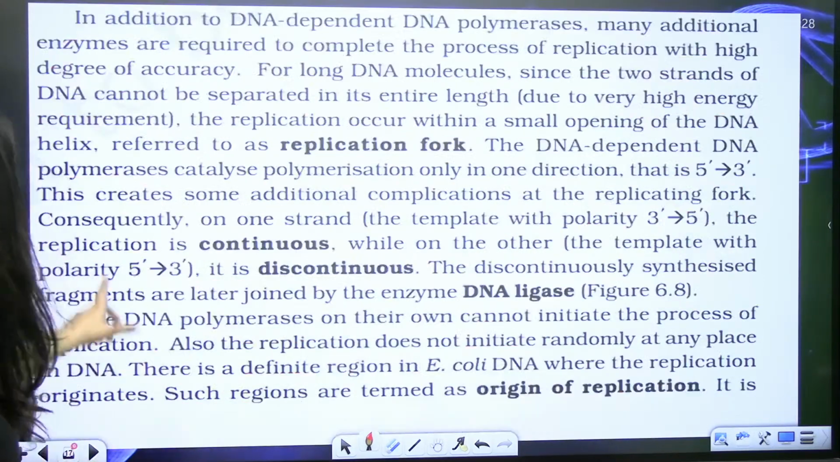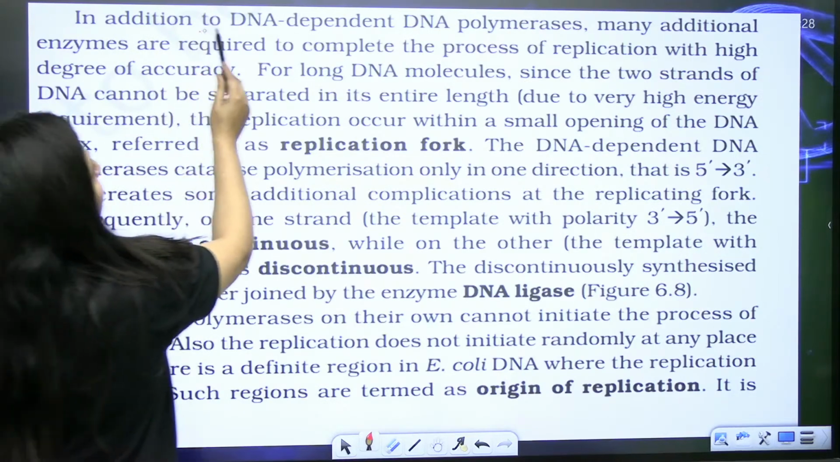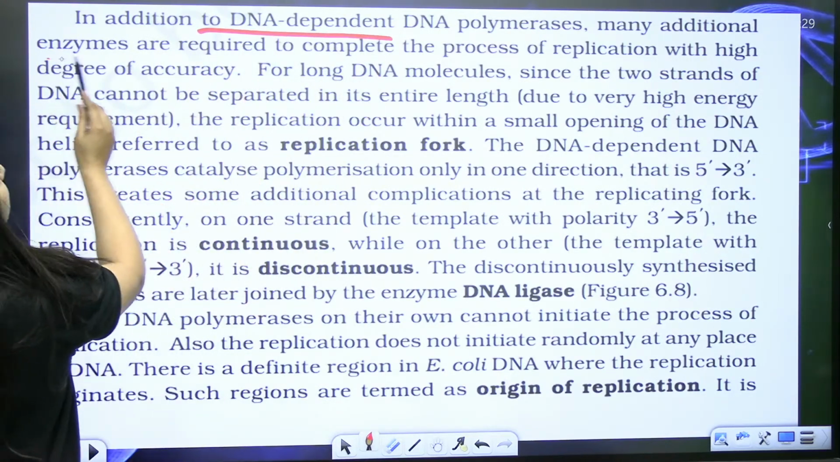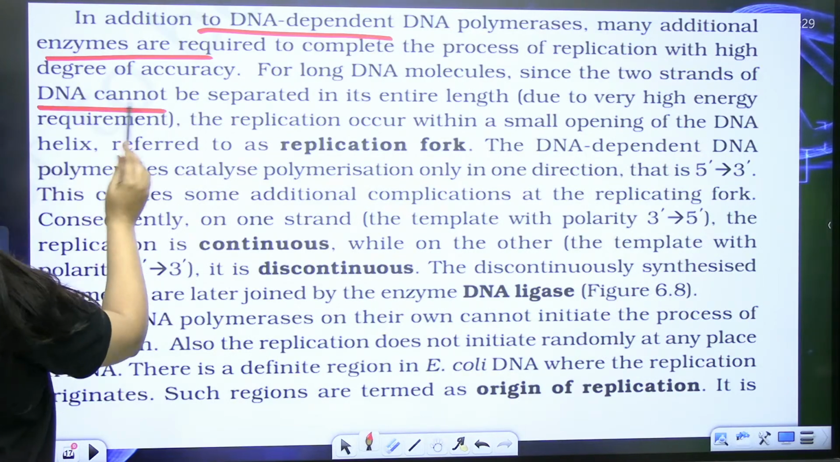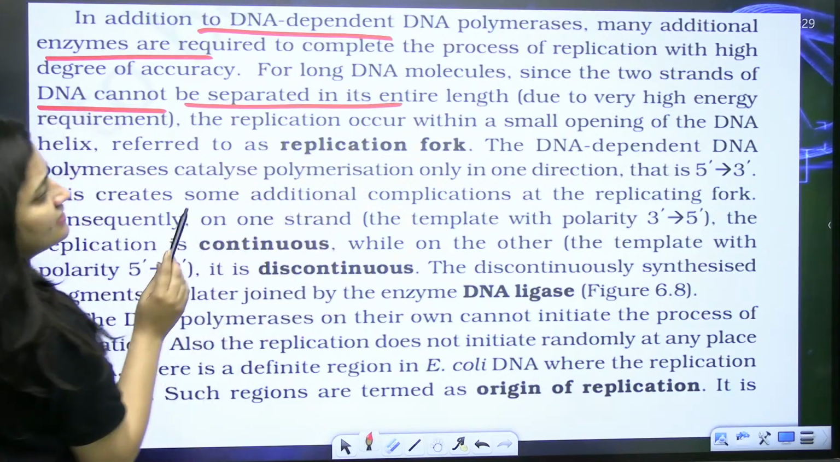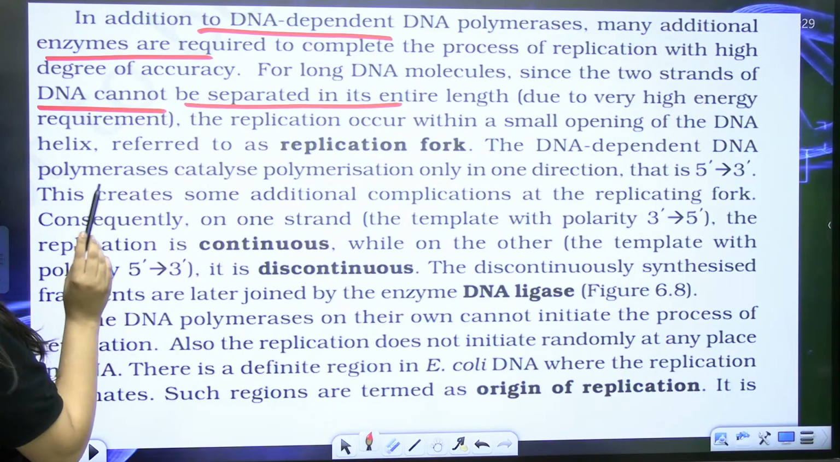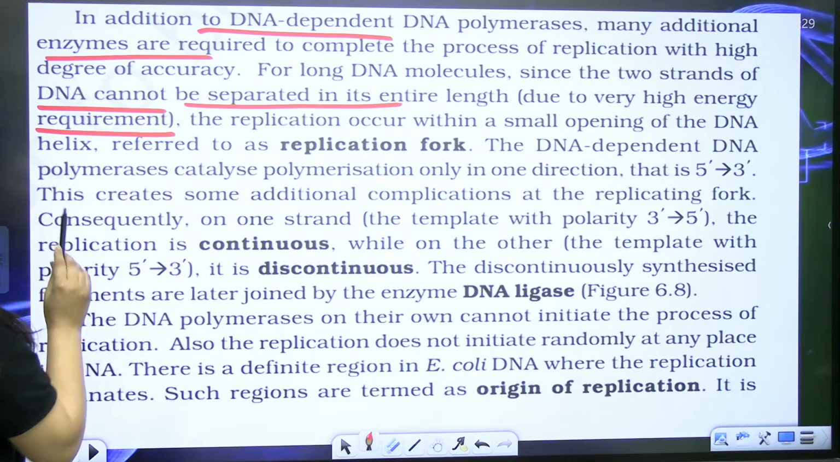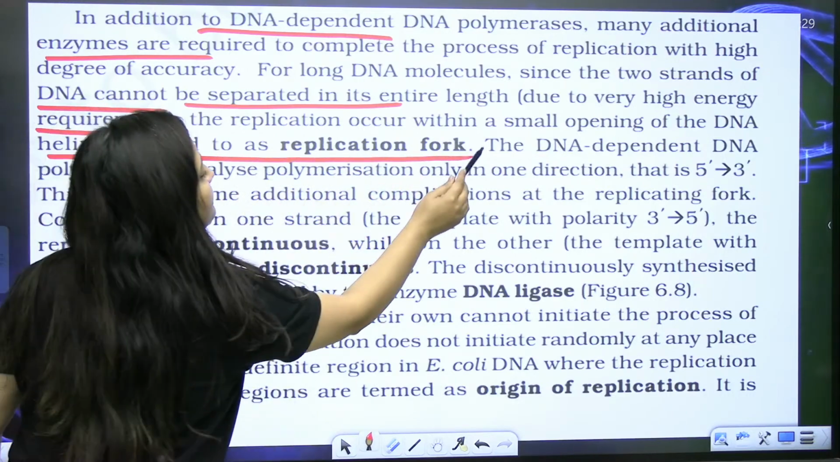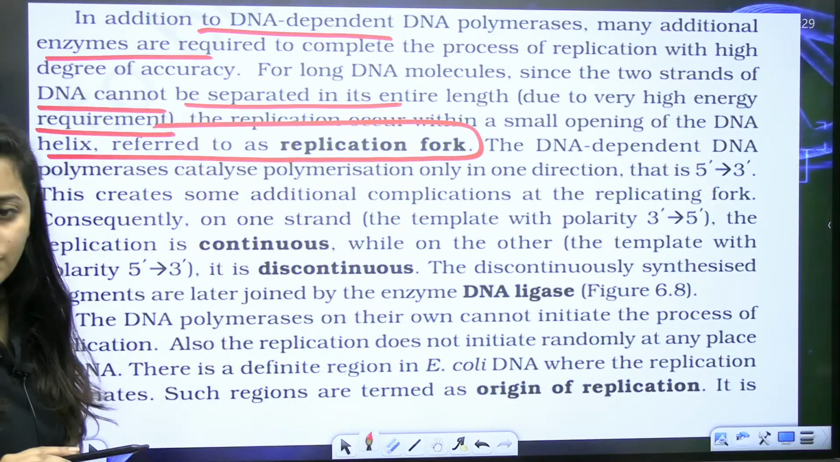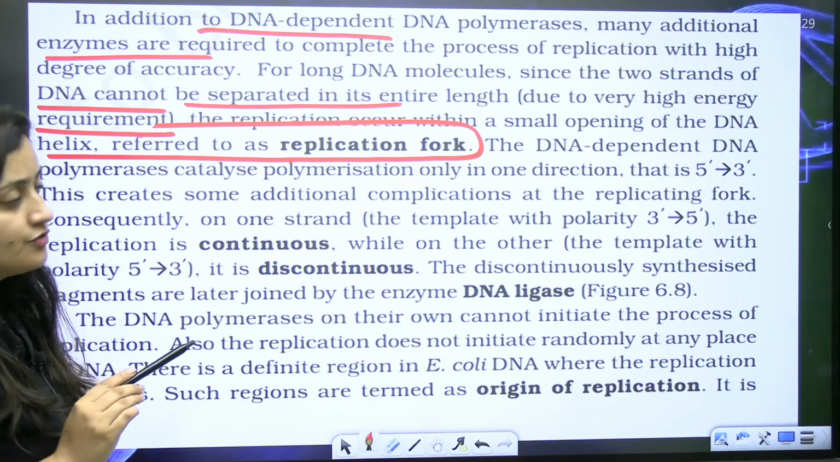In addition to DNA dependent DNA polymerase, many other enzymes are required. The two strands of DNA cannot be separated in their entire length. Due to the very high energy requirement, replication occurs within a small opening of the DNA helix, which is known as the replication fork. So a Y-shaped replication fork is there.